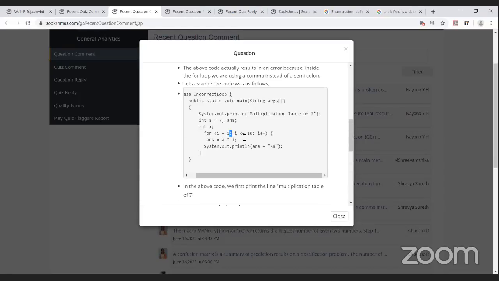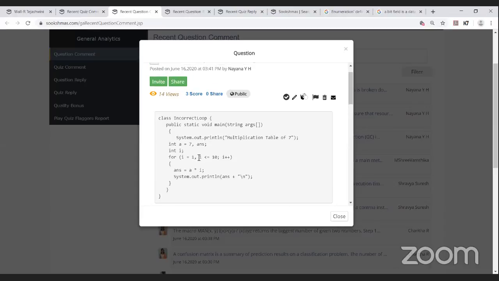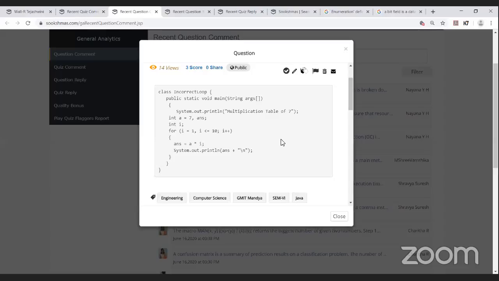If the code was with the semicolon, yes Tejaswini, yes Sindhu, you can send suggestions for Nayana: just check the code before putting it into a question, run it in the command prompt or some editor first, and then post it.